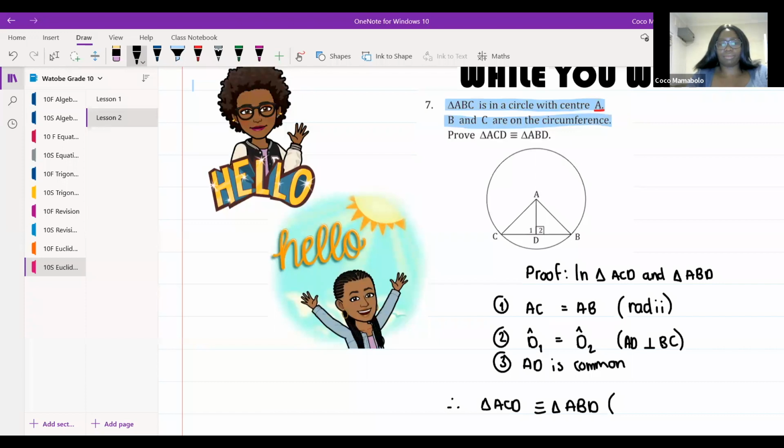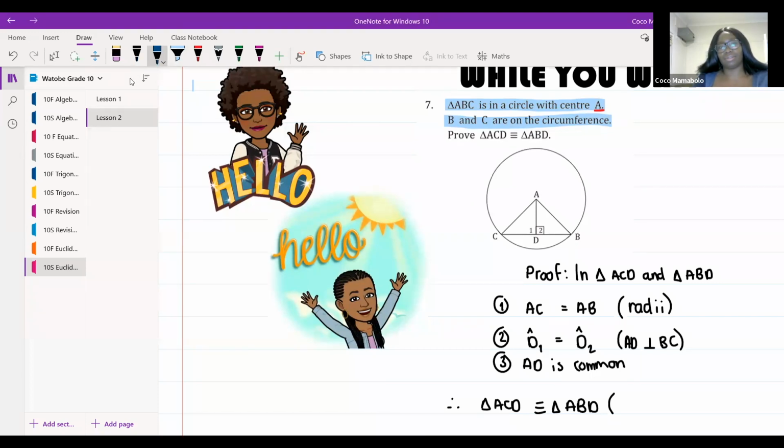Ma'am, I really don't know. Side, angle, or angles. It's one angle and like two sides. Yes, true. It's one angle and two sides. Is it SAS? No, it's not the same. Okay, you were almost there. Think about it. Hi, Tiana, what do you think it's going to be? SAS? No. Ma'am, I don't have an answer.